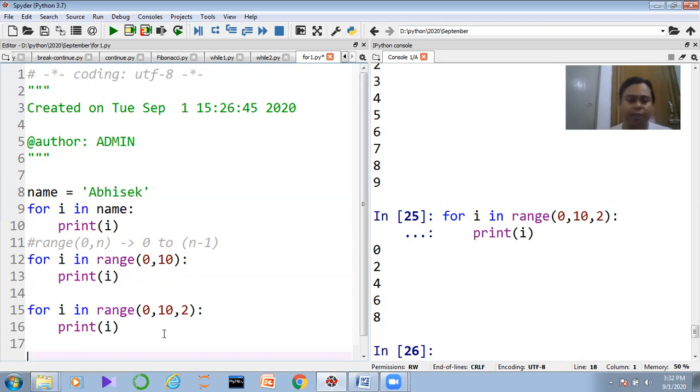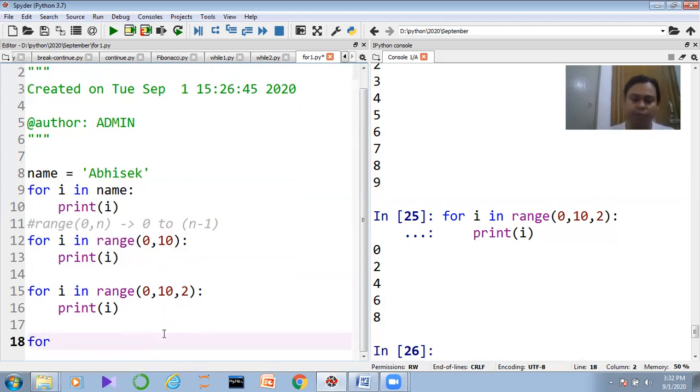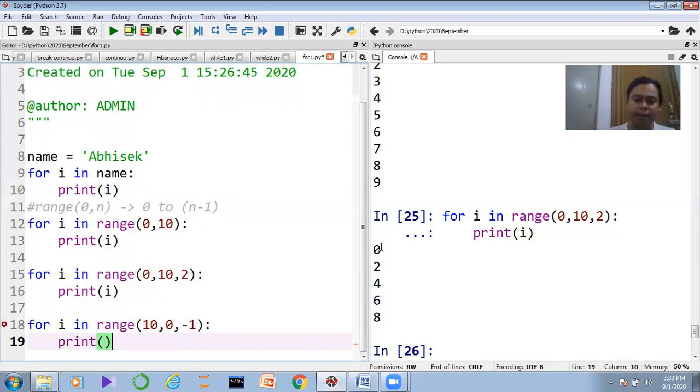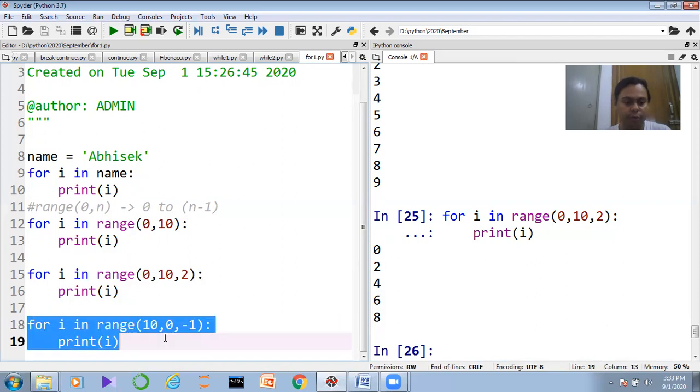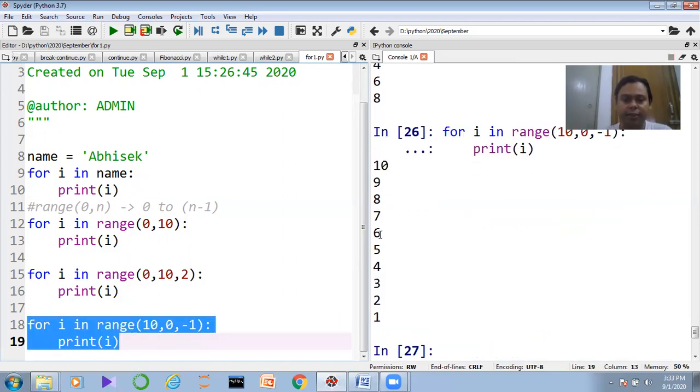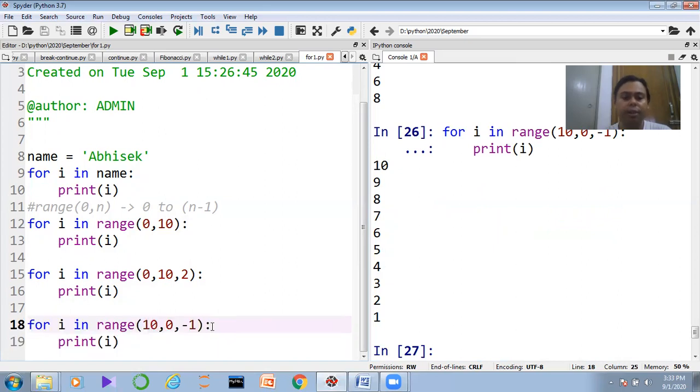Also, you can do one more thing, guys, that I want to show you. For i in range, suppose I provide 10, then I provide 0, and I want to go from 10 down to 0, so I want to decrease the data. In order to decrease the data, you need to provide -1 here, because here the opposite thing will happen, and you are providing i, guys. So just execute this block of the code: 9, 8, 7, 6, 5, 4, 3, 2, 1. Now guys, by using this particular thing, you are able to get the data.